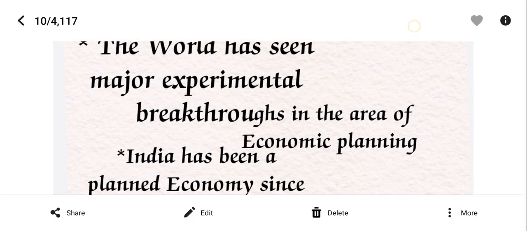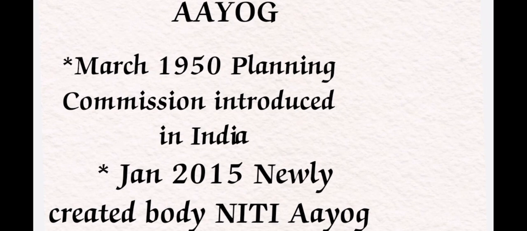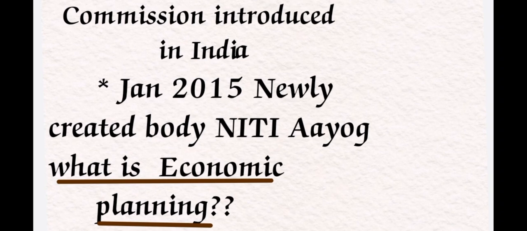Still, India is continuing the planning under the Niti Aayog. From March 1950 the Planning Commission was introduced in India. In January 2015 the Planning Commission was abolished, and a new important body, the Niti Aayog, was created. At present our planned economy is going under the umbrella of the Niti Aayog. The names are changing, but the aim and the goal are the same. Compared with the Planning Commission, the Niti Aayog is very updated, and important versions were taken into it.